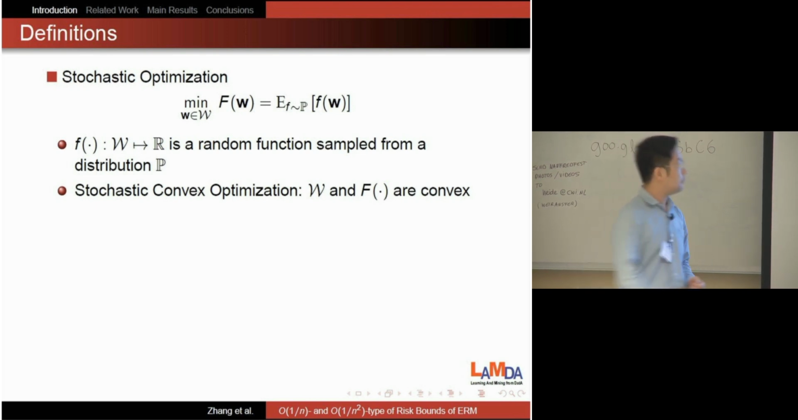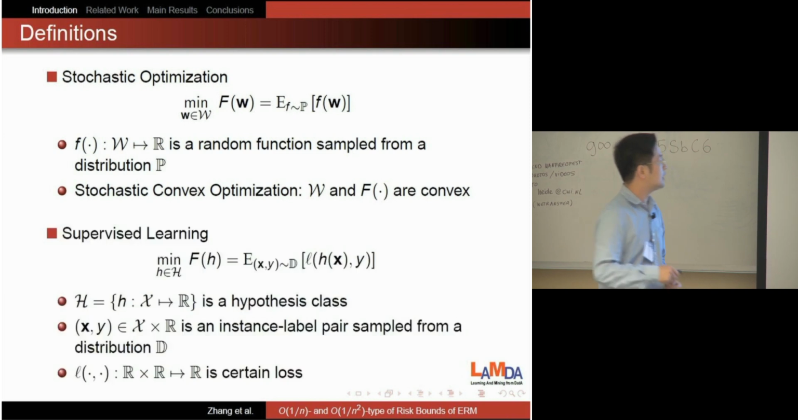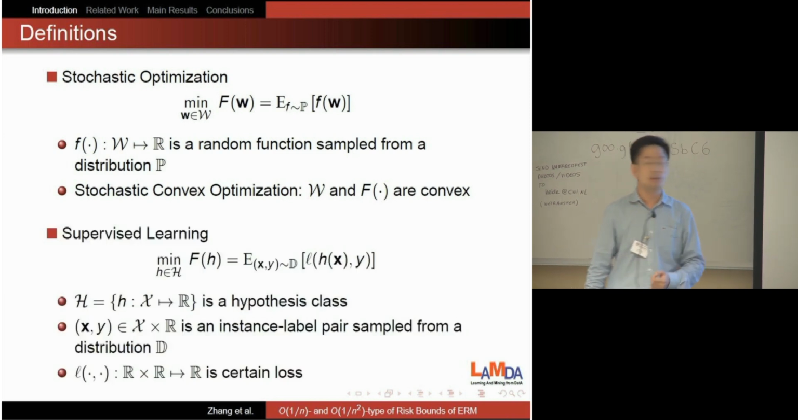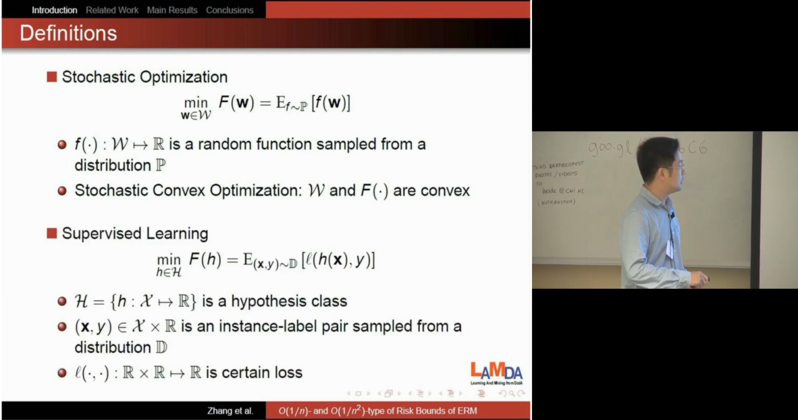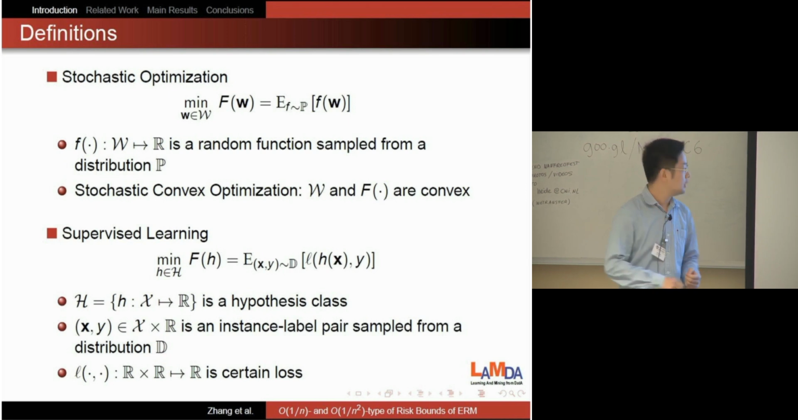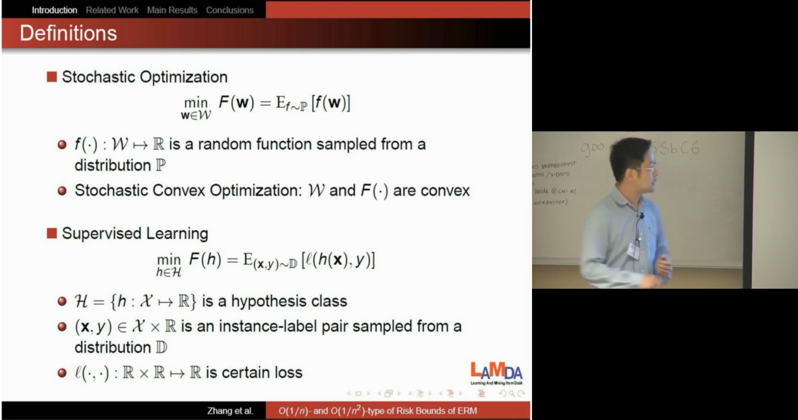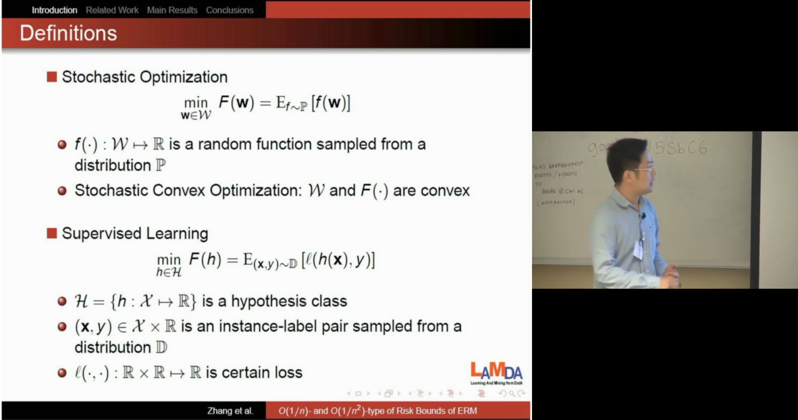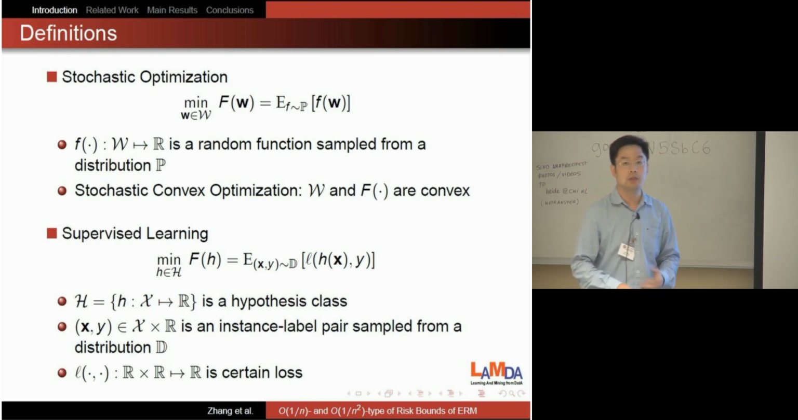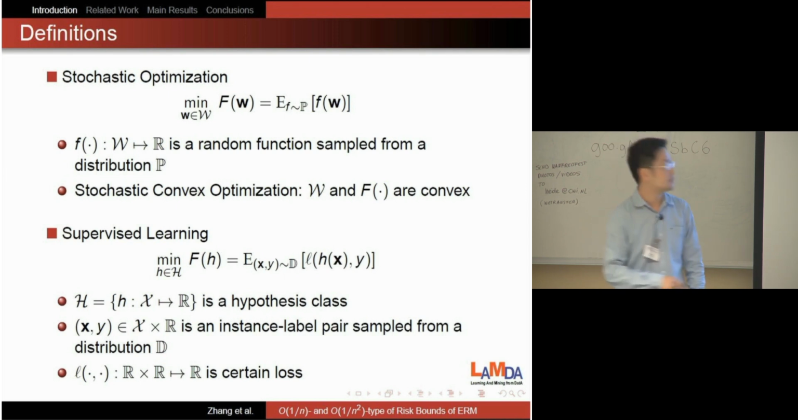For this problem, a very well-known special case is supervised learning. In supervised learning, we want to minimize this function. Here, the capital H is a hypothesis class. (x, y) is the instance-label pair. L is the loss function, which measures the prediction error. So in supervised learning, we want to minimize the expected loss. This is just a special case of stochastic optimization.